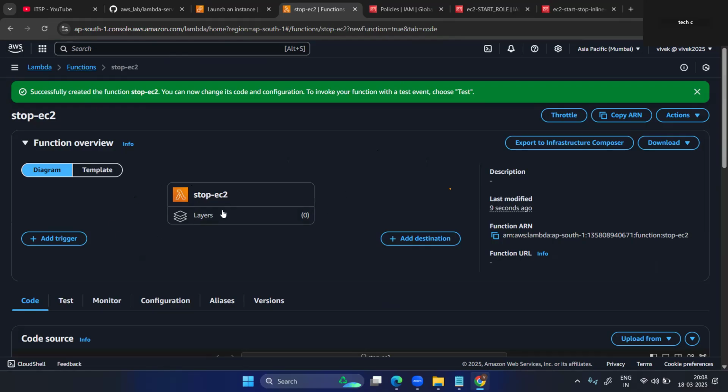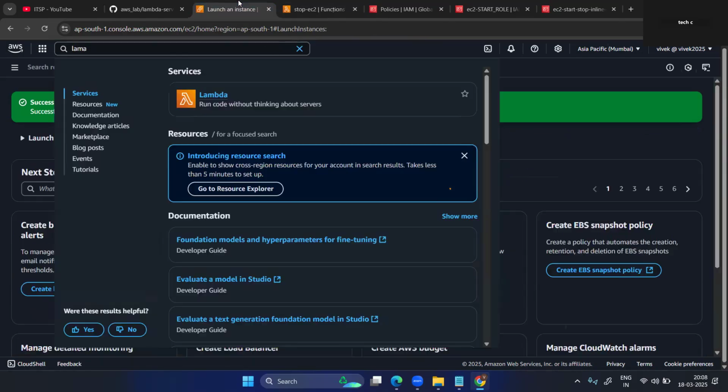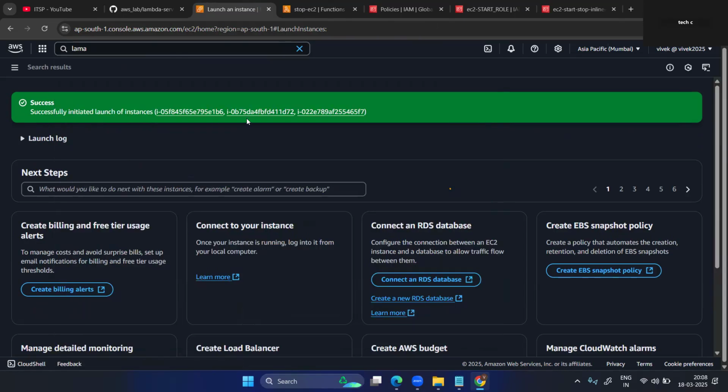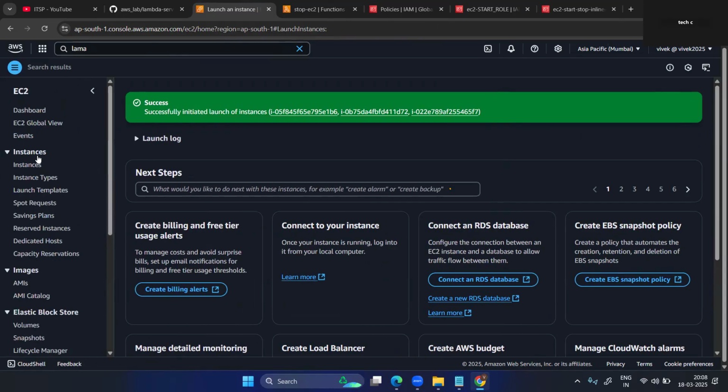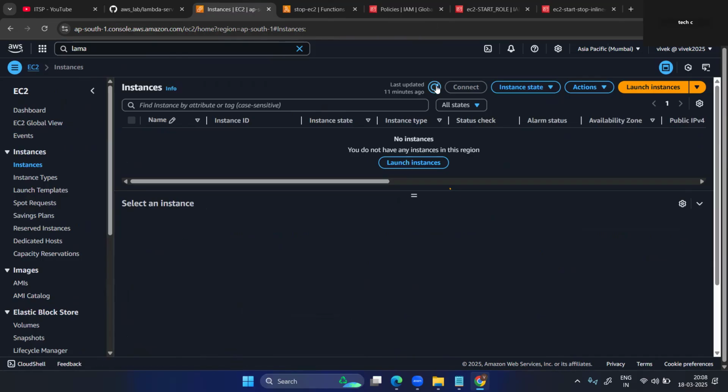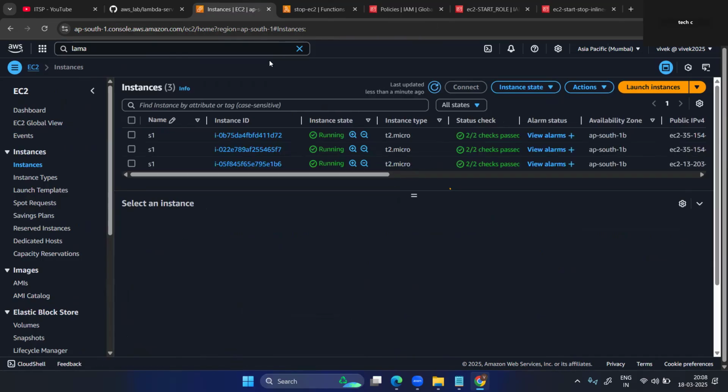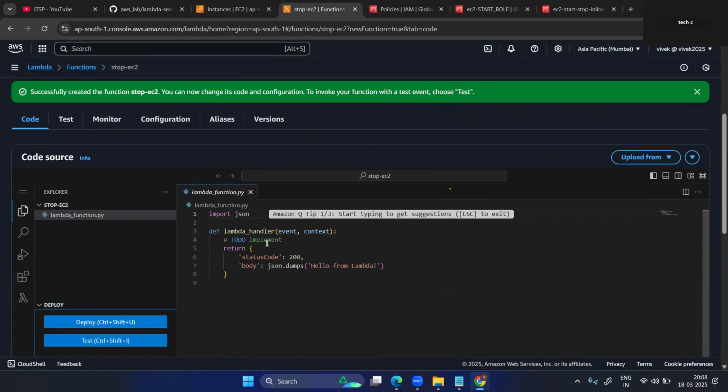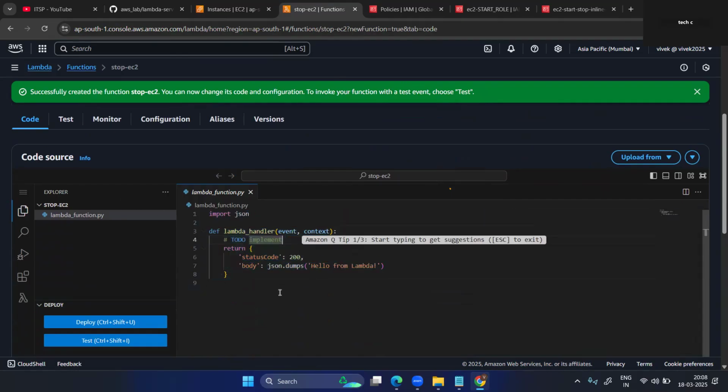Now here you can see the stop function is created. Now here you can see that your services are running. Let's go to instances. Okay, perfectly. Now we get to the code level. I have prepared the code.